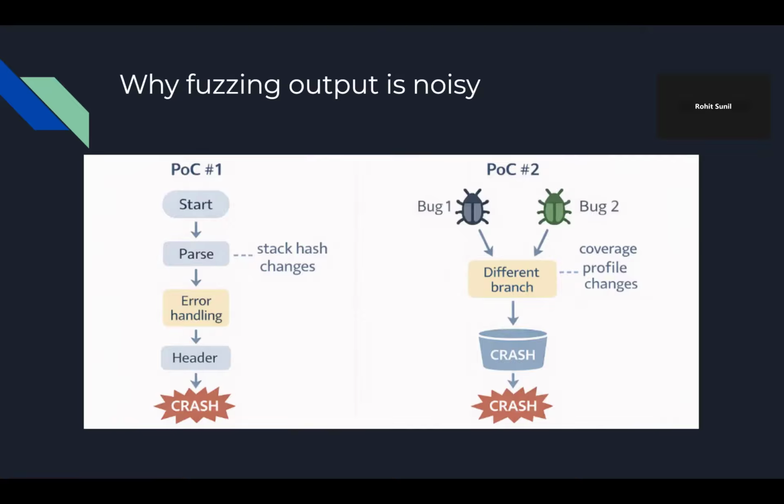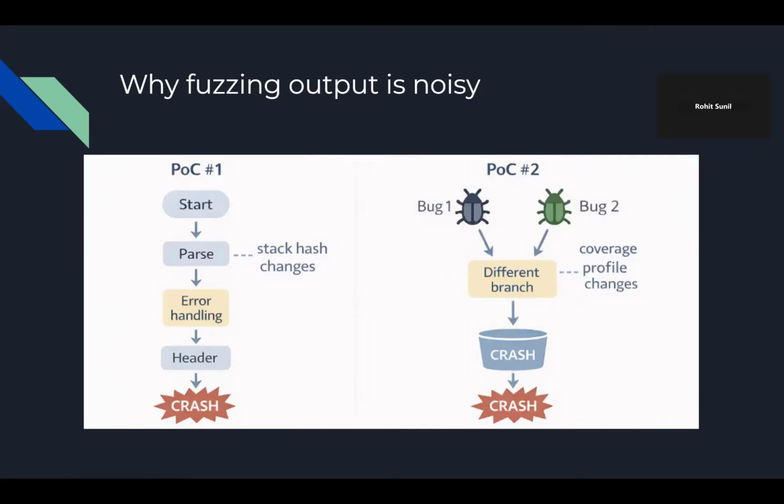Here, a fuzzer running on this image might generate hundreds of crashing test cases. Even though they trigger the same underlying bug, small input differences can send execution through different error handling paths or different branches. This means the observed stack hashes can fluctuate and change, even though it's the same underlying bug.